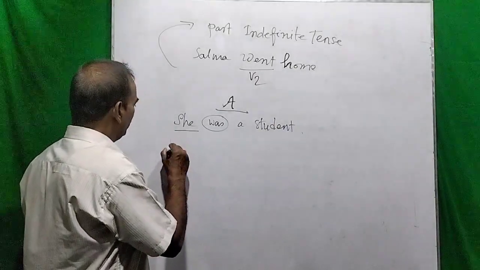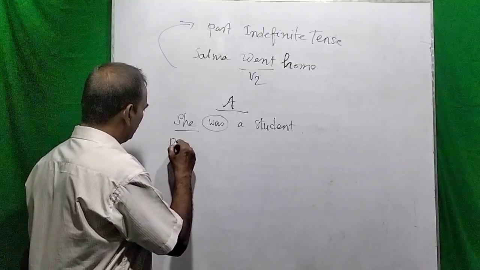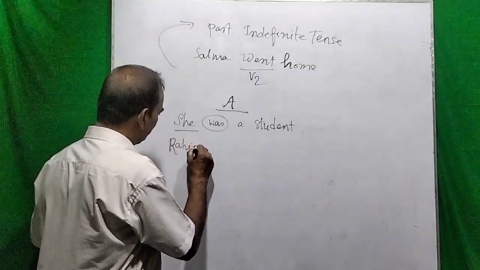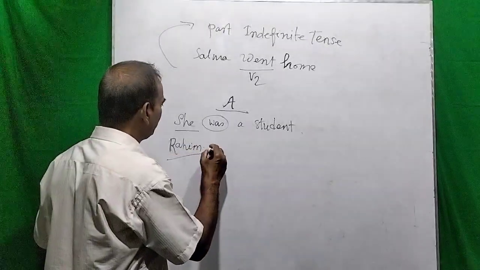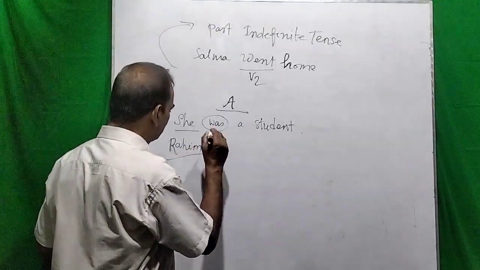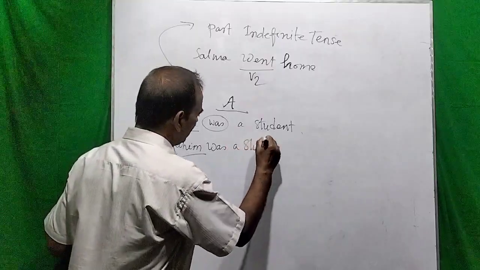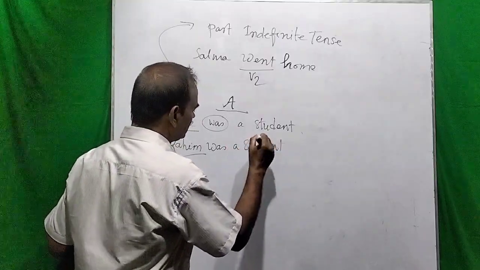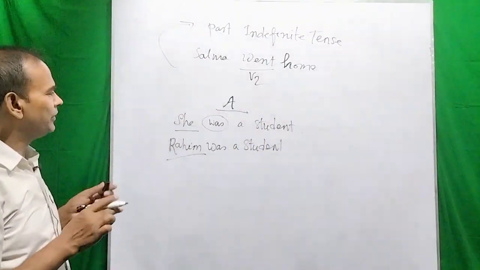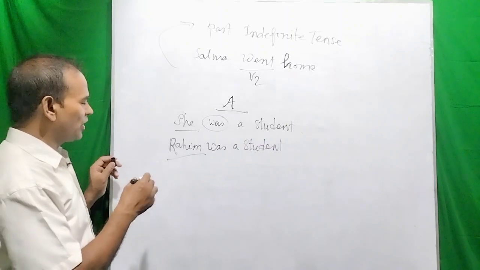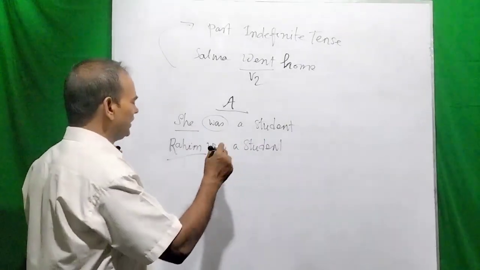So Rohim, dear viewers, you see Rohim. What subject is it? This is third person singular number, so it will also take was with it. Rohim was a student. But dear viewers, there is also a similarity with it, that the first person singular number I also takes was to make this sentence.